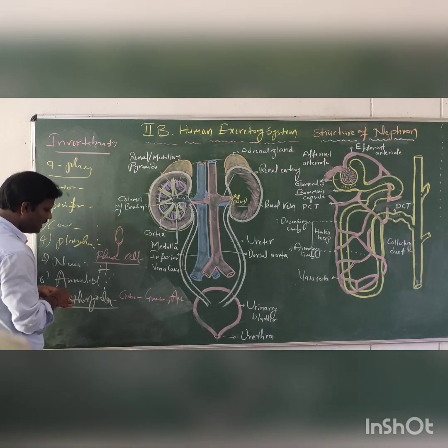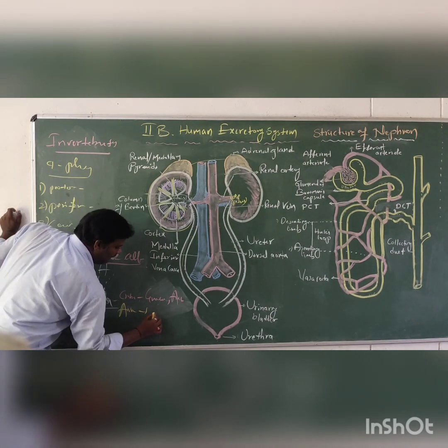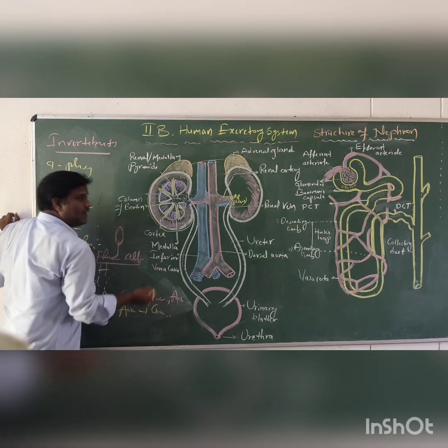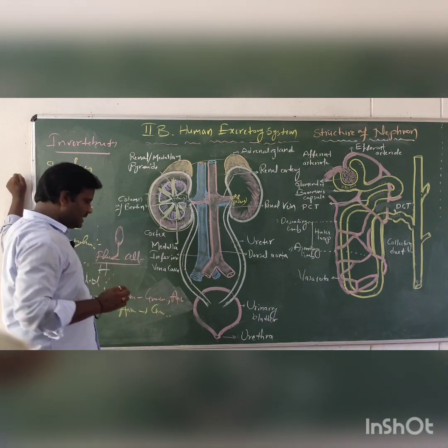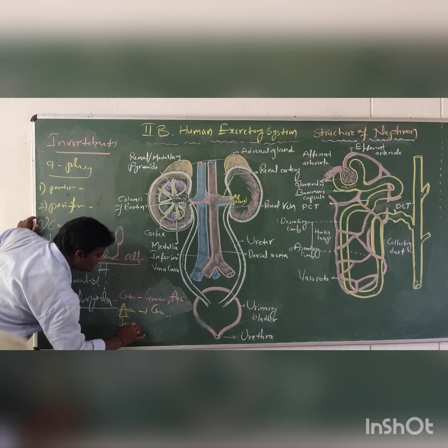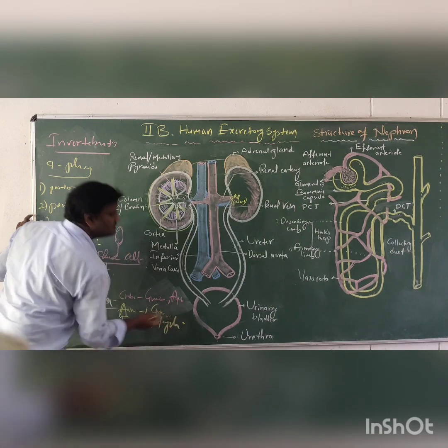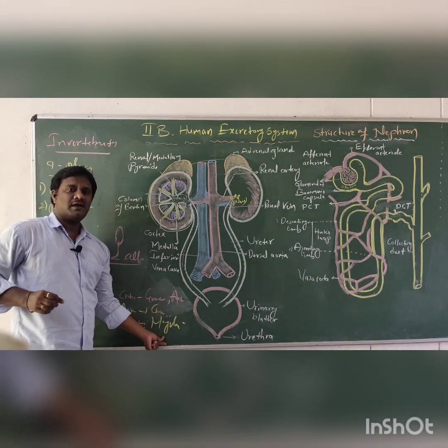And the next one is Arachnida. In Arachnida, green glands and coxal glands are present for the excretory system. And the next one is insects. In insects, the Malpighian tubules are present. This is the important Malpighian tubules.